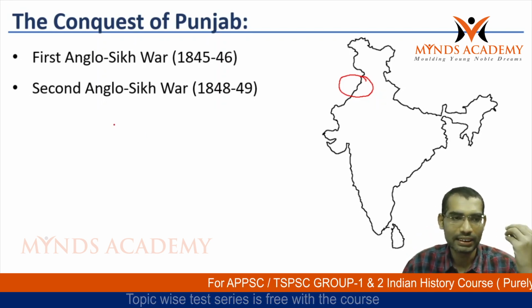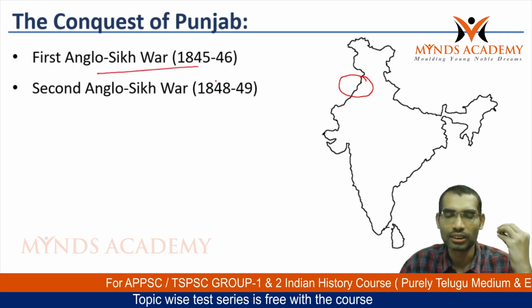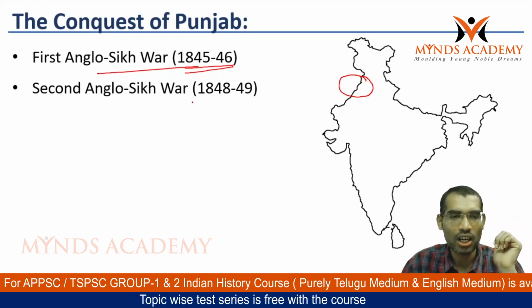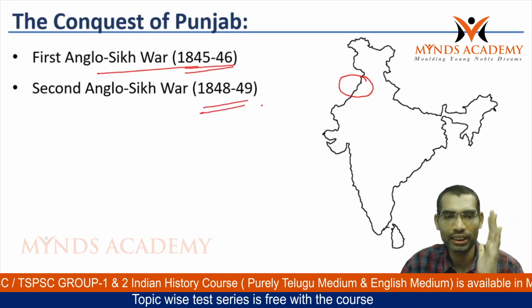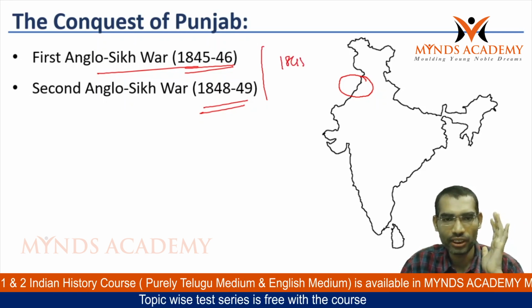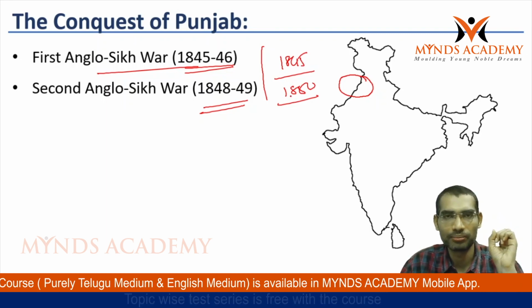The first Anglo-Sikh war took place from 1845 to 46. The second Anglo-Sikh war took place in 1848 to 49. This shows that after 1845 and before 1850 they conquered Punjab.